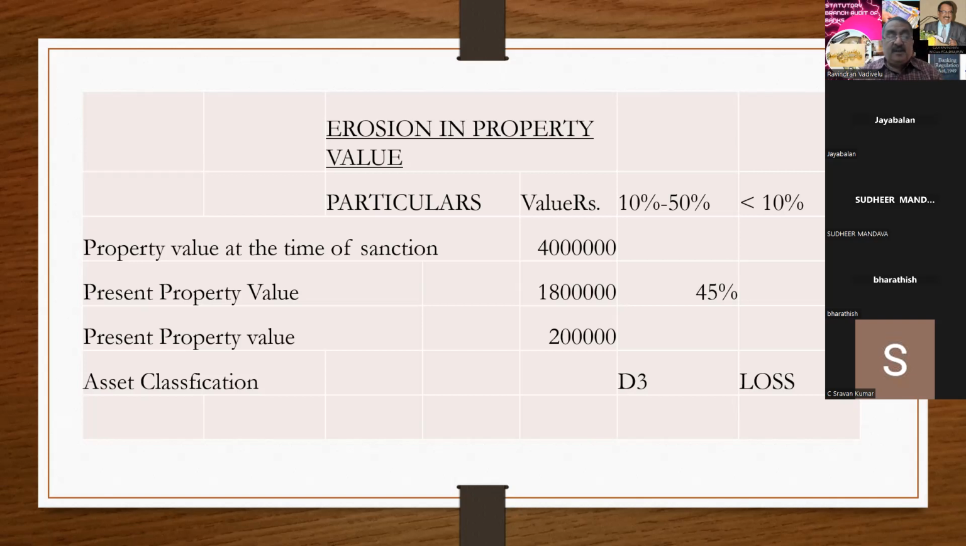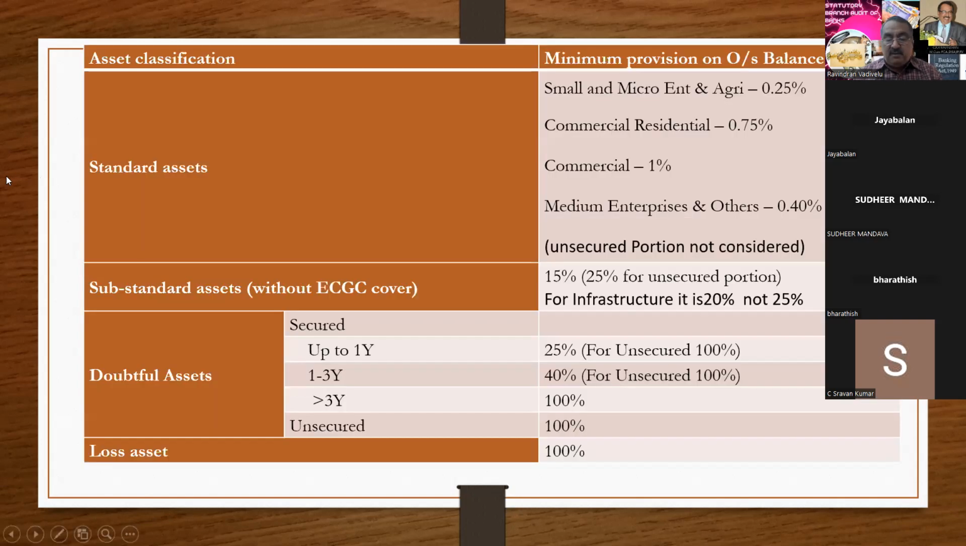Now in this case, the property value is 40 lakhs. Suddenly the property value has gone to 22 lakhs, that is, the erosion in property value is 45%. So you can classify that asset as B3. For example, if the property value is 2 lakhs, that is only 5% value, then you can treat that as loss asset. This concept is called erosion in property value.